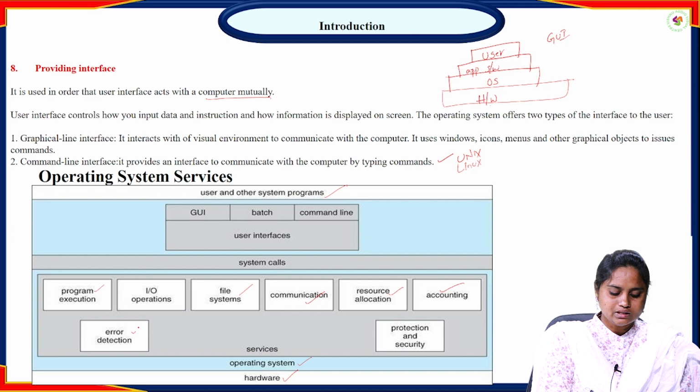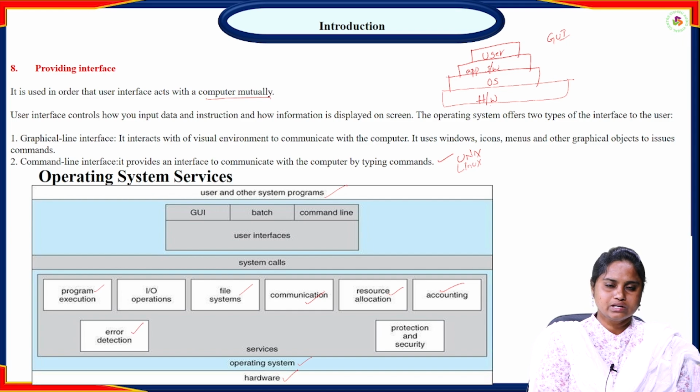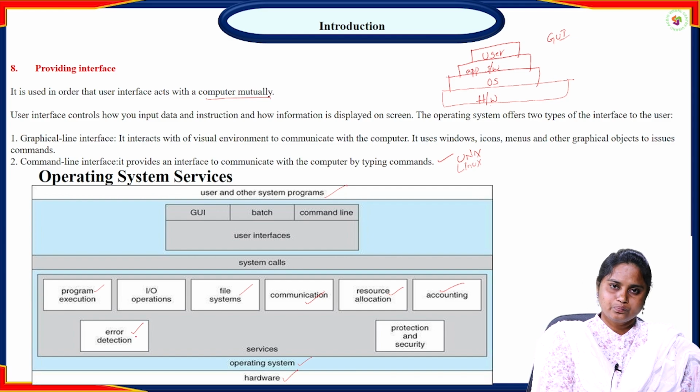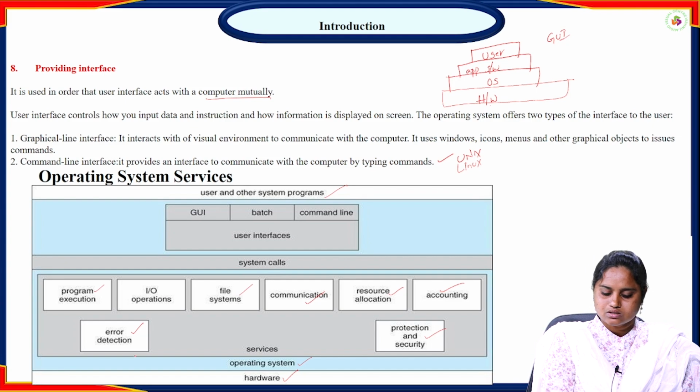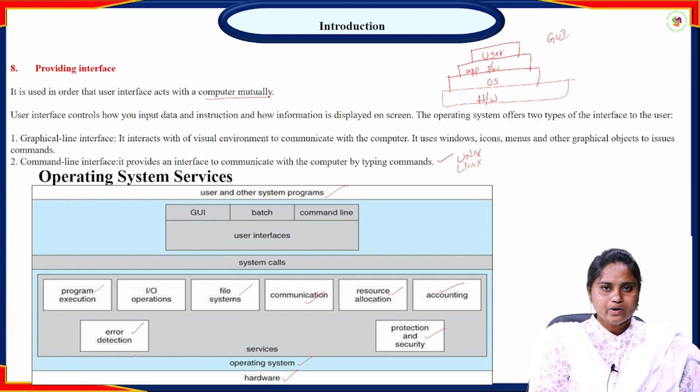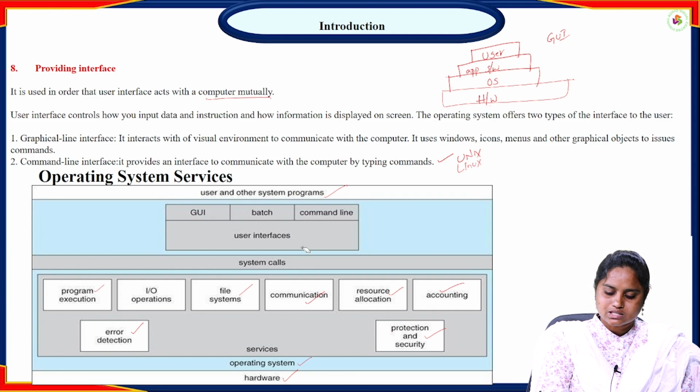And after that, error detection. If we get any kind of errors, any syntactical mistakes, any technical errors, everything will be handled by the operating system only. This is one service, that is error detection. And after that, protection and security. Obviously, the operating system will give the protection and security. These services are provided by the operating system. And here there is another term, see this term, that is a system call.